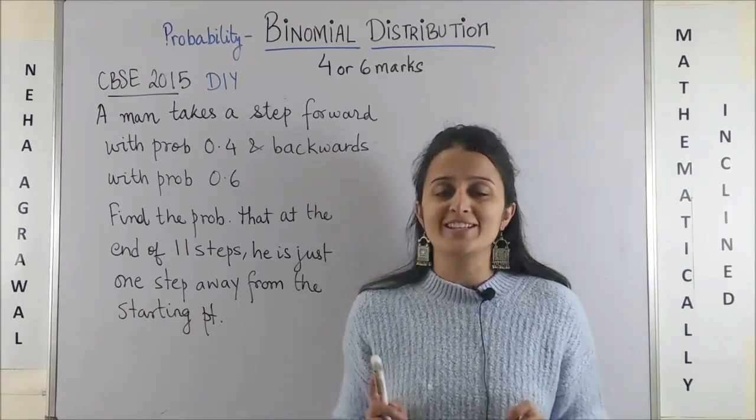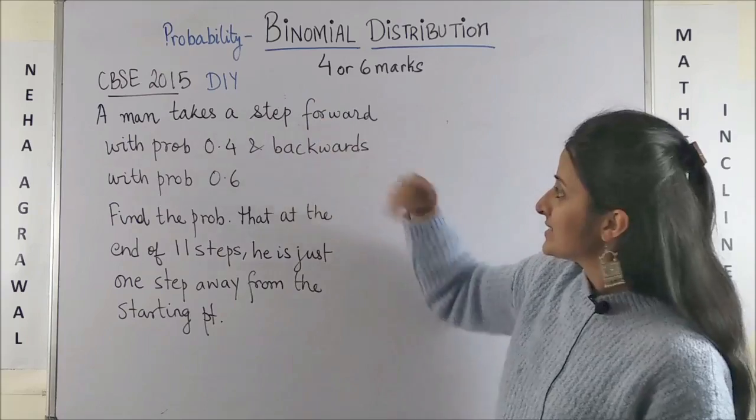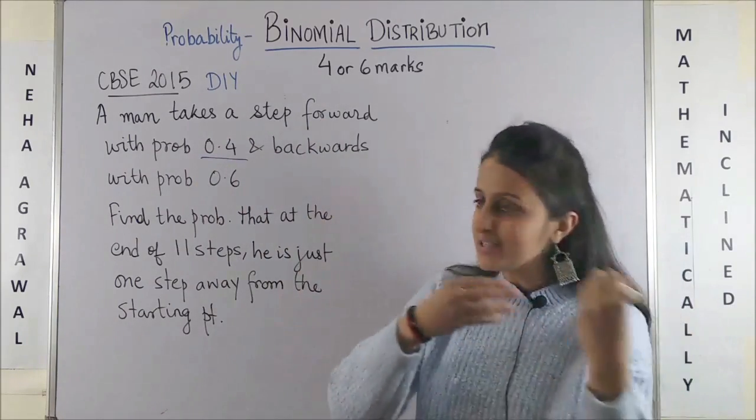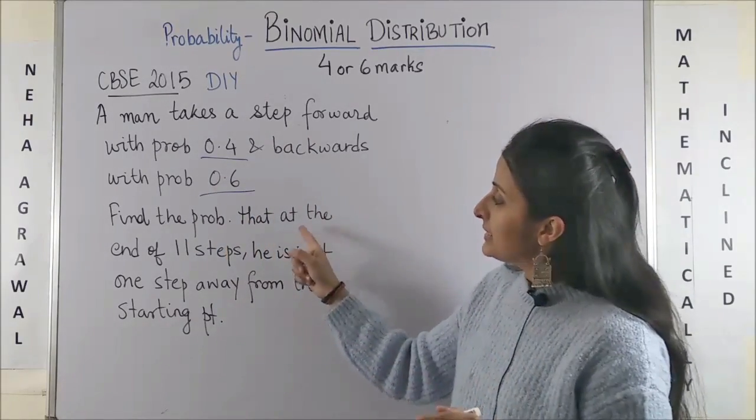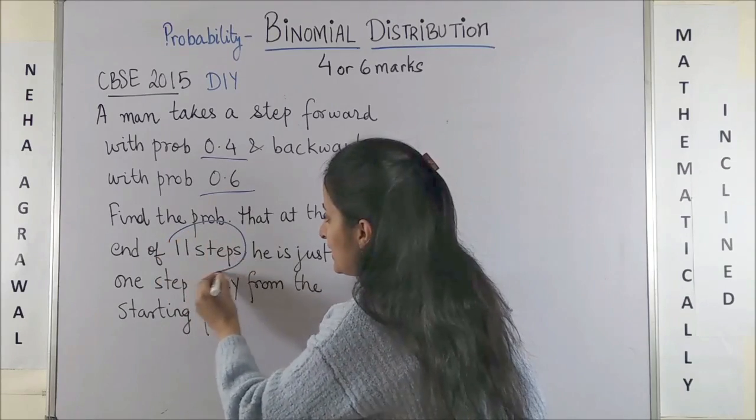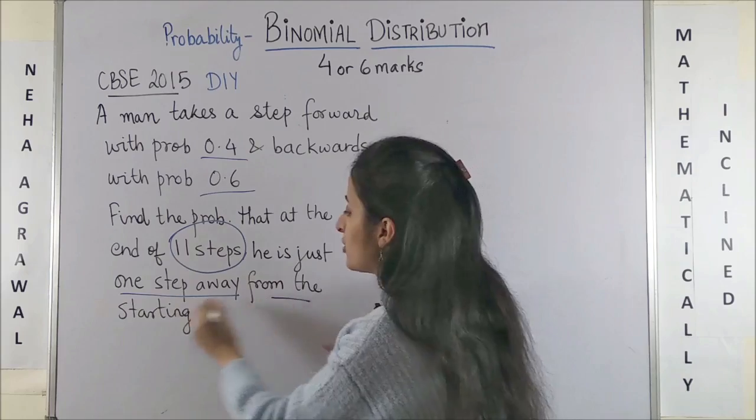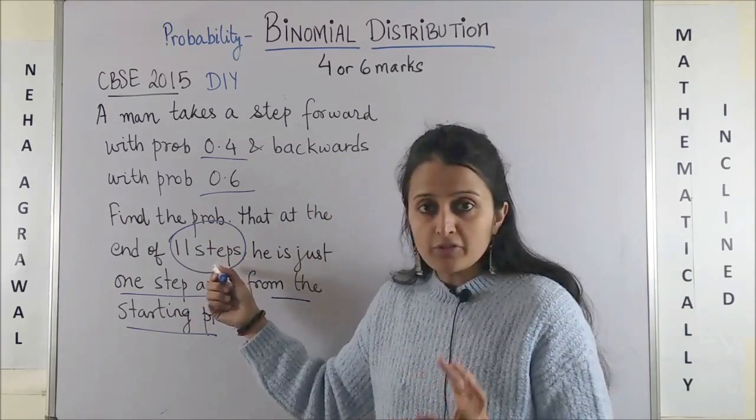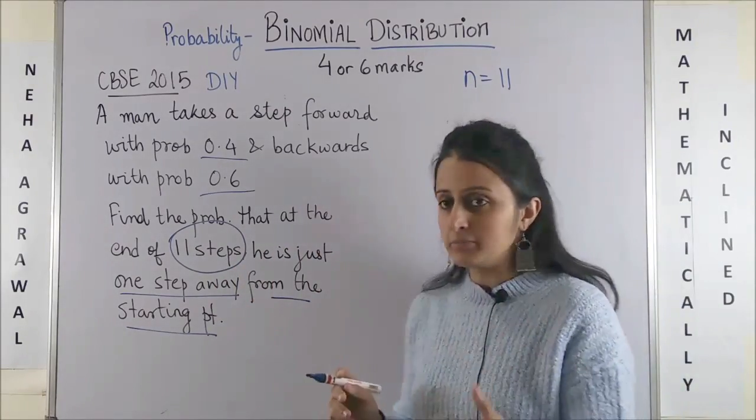Now this was a very मजेदार question in CBSE 2015. Also your do it yourself, but don't worry, I'm going to help you with it. A man takes a step forward with probability 0.4 and backwards with probability 0.6. Find the probability that at the end of 11 steps, he is just 1 step away from the starting point. First of all, the number of total steps that he is taking is 11. These become the number of trials.